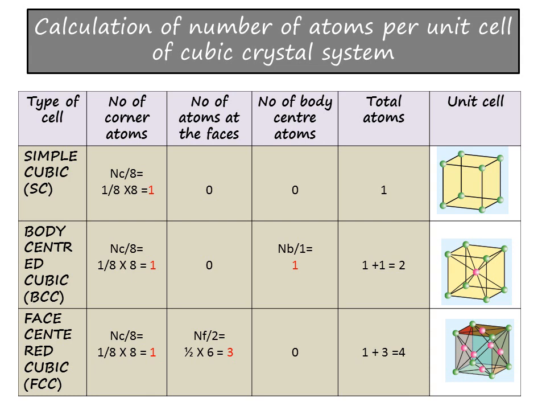If you go for face centered cubic lattice, you can see there are 8 corner atoms and 6 face atoms. Corner atom is shared by 8 unit cells, so 1 by 8 into 8 is equal to 1. In the case of face centered cubic lattice, each face is shared with 2 unit cells. So Nf by 2 will be equal to 6 by 2, which is equal to 3. So 1 plus 3 is equal to 4.